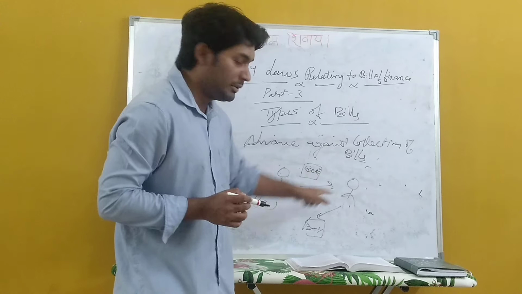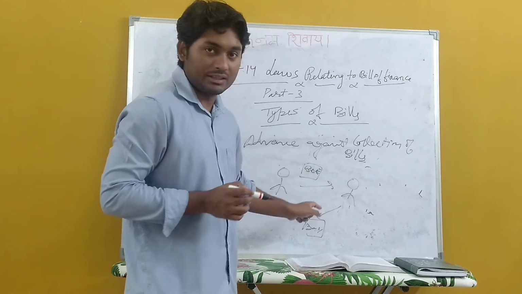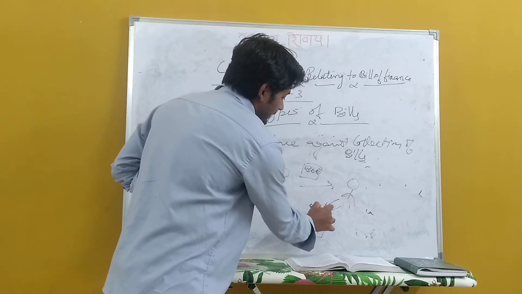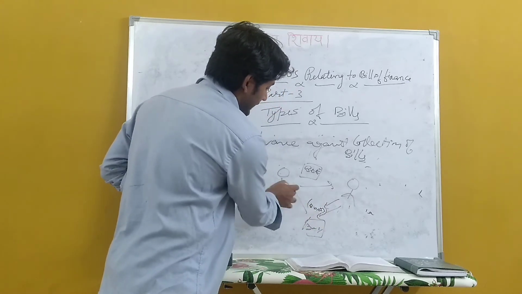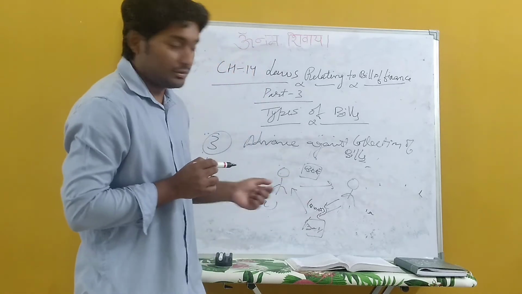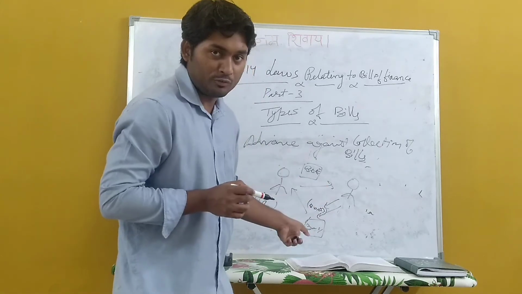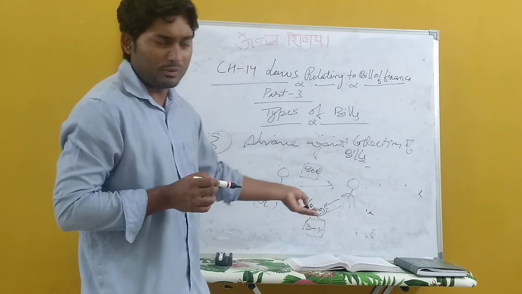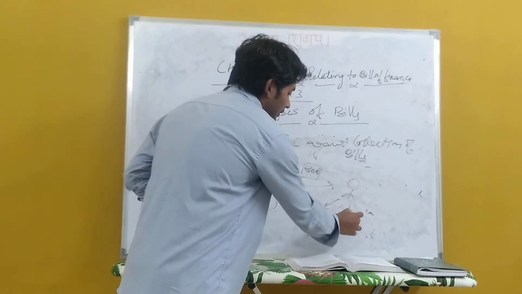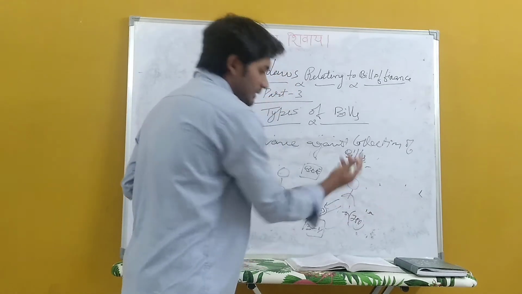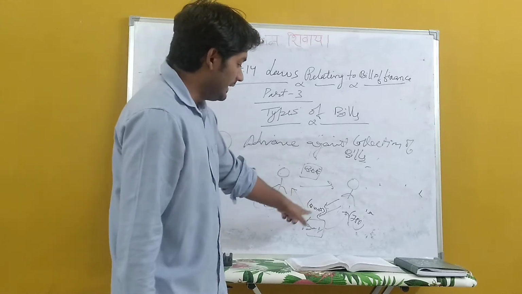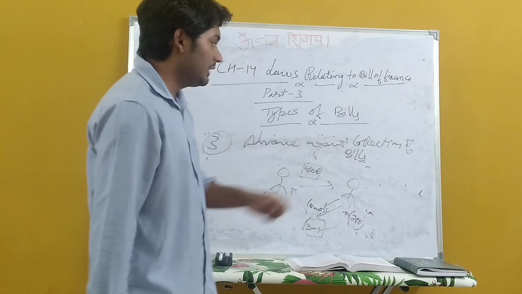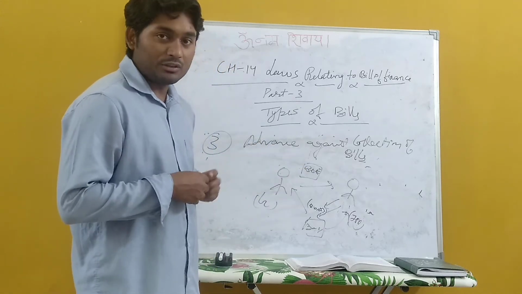Now this amount has to be paid immediately, but it is in transit. Suppose he has given the bill of exchange to the bank, and this bill of exchange has been sent to Gaurav to provide the payment. So till the time it reaches there, he is in need of money. Suppose 1000 rupees is there, then the bank will deduct some amount as a discount or margin, and then the bank will give him some amount, rupees 750 or 800 or something. So when the bill is under the process of collection, we call it advance against collection of bills. So this is all about this one.